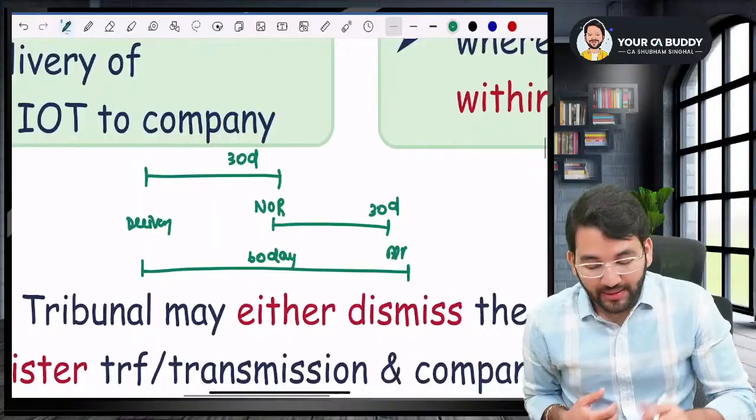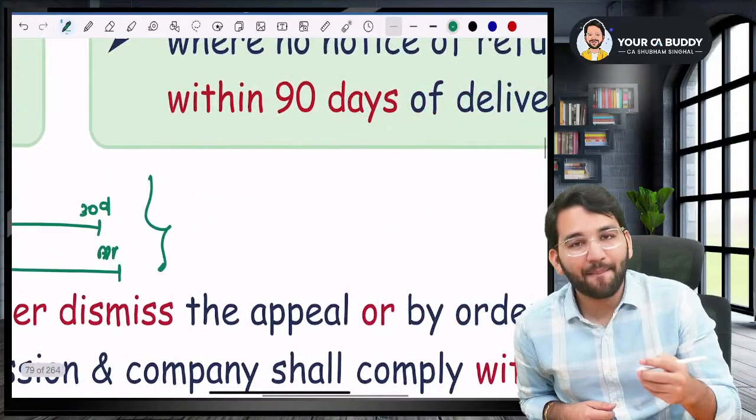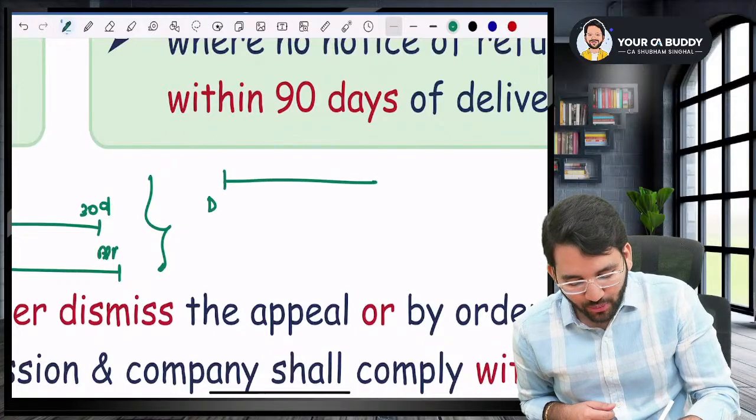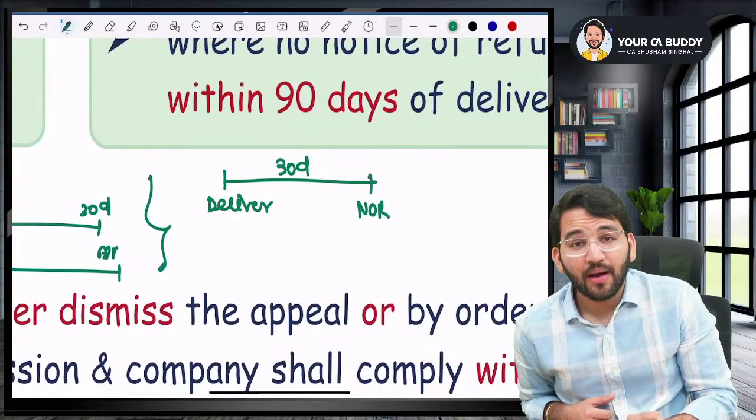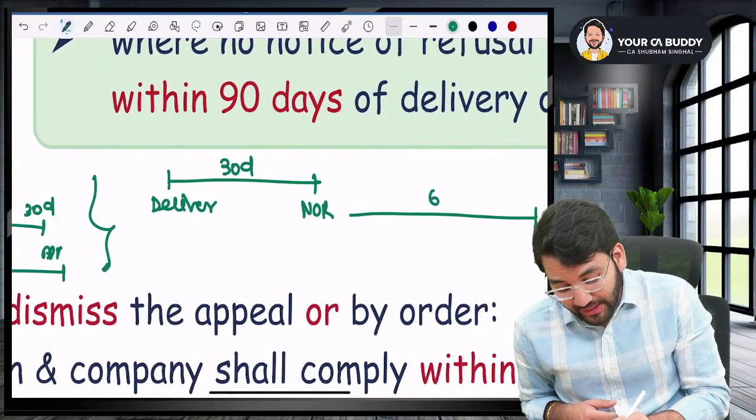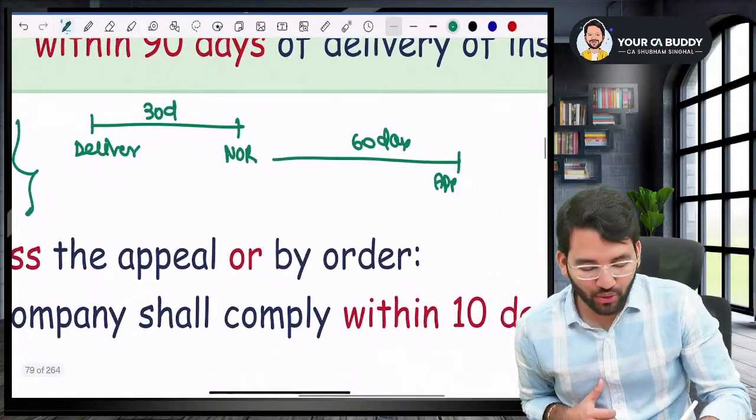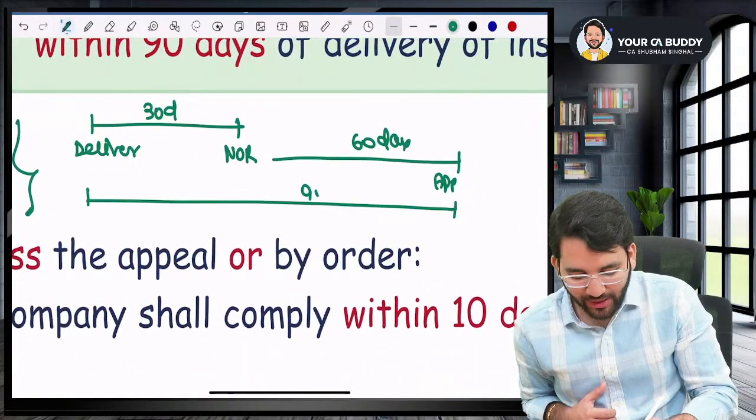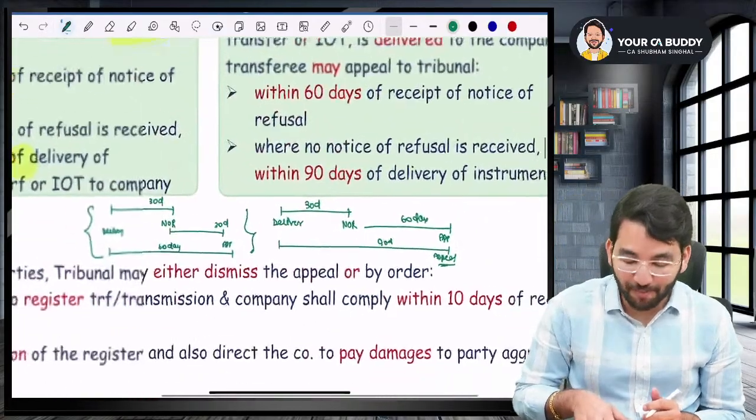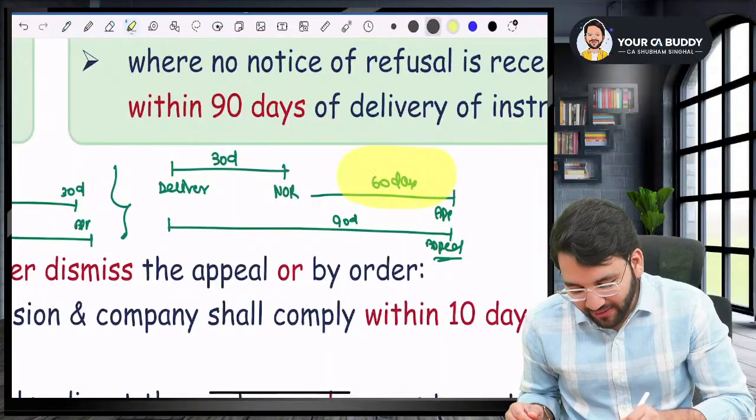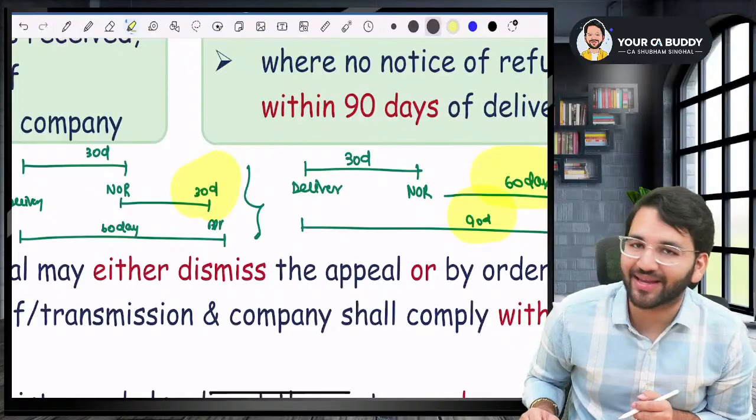Okay. This is in case of a private company. But what in case of a public company, sir? In a public company also the same. Sir, you will deliver the instrument, and within 30 days from delivery, they will give you a notice of refusal. After that, within 60 days, you can go and appeal. Not 30 days, 60 days. But if they did not give you a notice of refusal, then within 90 days you can go and file an appeal. So for a public company, the only difference is we have given you 60 days to file an appeal instead of 30 days in case of a private company.